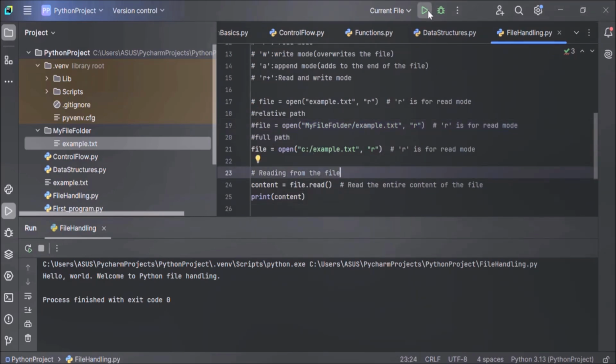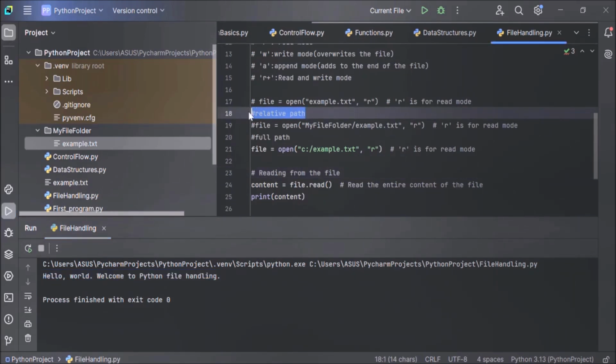Now let's execute the code and see the output. You can see the file is read and displayed here. Content of the file is displayed here. So we have seen how to give a relative path and how to give a full path, that is absolute path. And in case the file is not found, Python raises an error, FileNotFoundError.